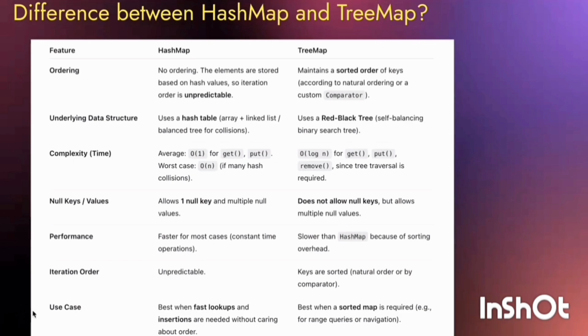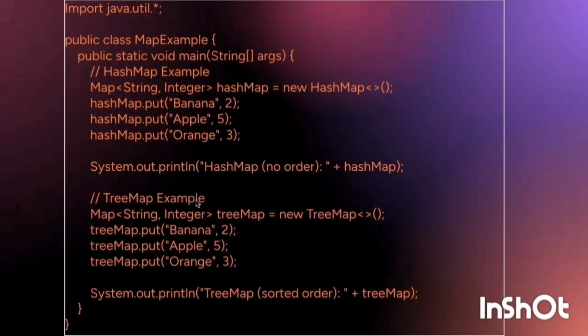HashMap allows one null key and multiple null values, but TreeMap does not allow a null key. HashMap is faster and TreeMap is slower. So these are the key points of difference between HashMap and TreeMap. You can see more here, an example. You can run it and see the difference between them, HashMap and TreeMap.